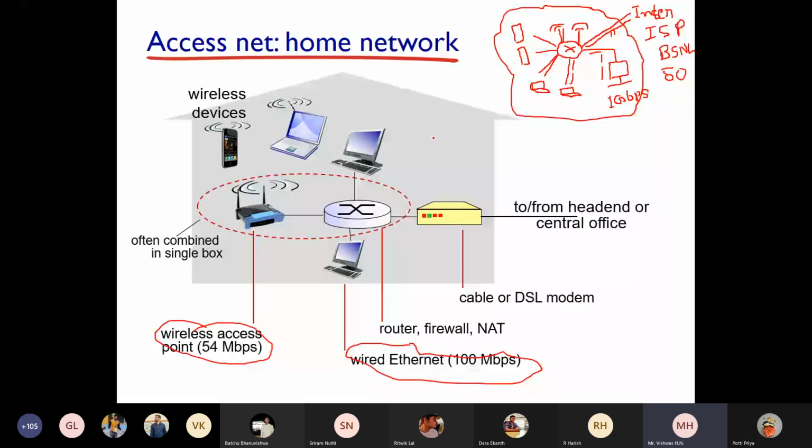That will be faster. But when it goes to the internet from your system, from your laptop you are trying to connect to the internet. Will you directly connect to the internet service provider from your laptop? No, not possible, because it has to be connected to the access point first, and the access point will be connected to the internet service provider. It can be wired or wireless, we are not worried about it, but the outside internet speed will not be as fast as you have in LAN.